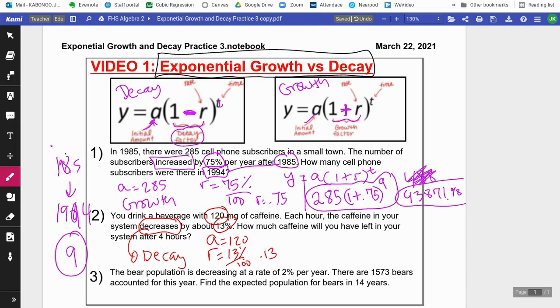And how much will you have left in your system after 4 hours? Okay, so since we're using decay, we will have the 1 minus R raised to the T. The A value is 120, open parentheses, 1 minus your rate. Raise that to 4, right? 4 hours. Put that in your calculator. And that will be the answer.